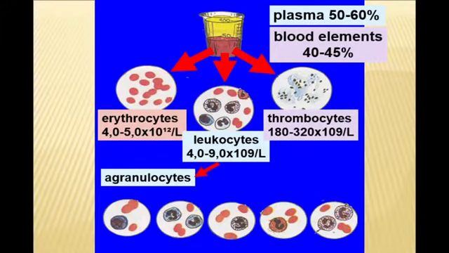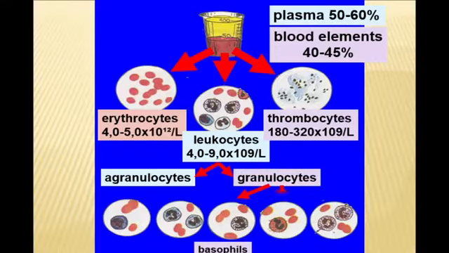Leukocytes are divided into two groups depending on their structure, agranulocytes and granulocytes. Granulocytes are divided into three groups. There are basophils and eosinophils, which control allergic process, and neutrophils.